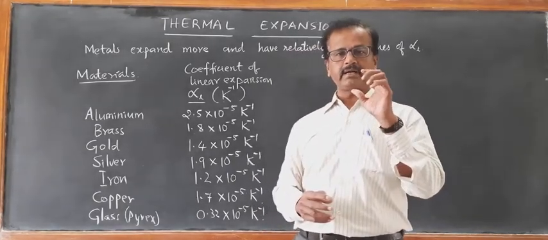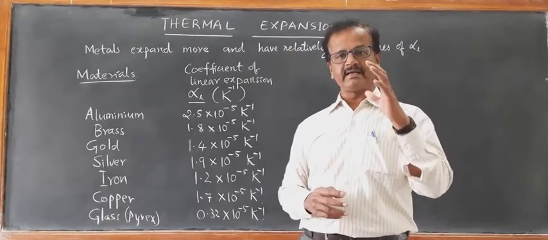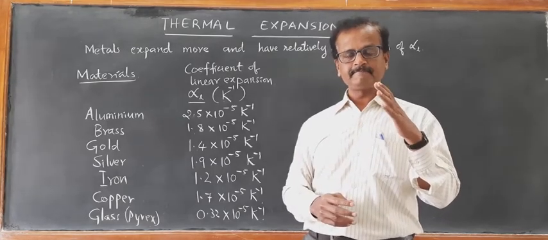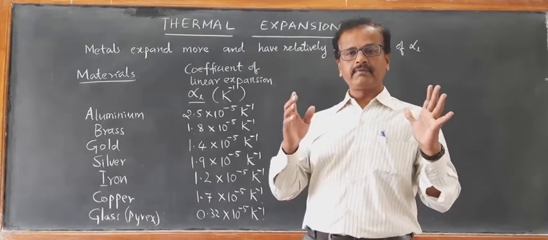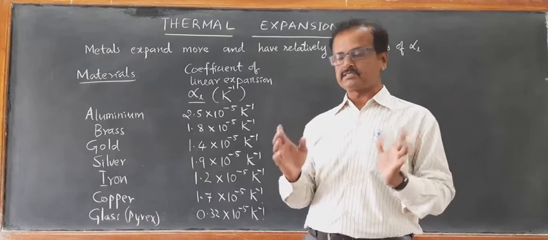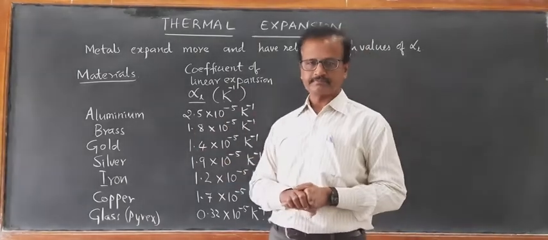Per Kelvin rise in temperature or per degree Celsius rise in temperature, a given length of a metal expands by this value.